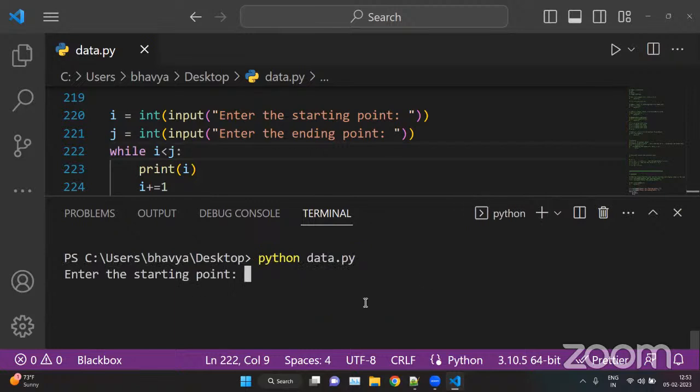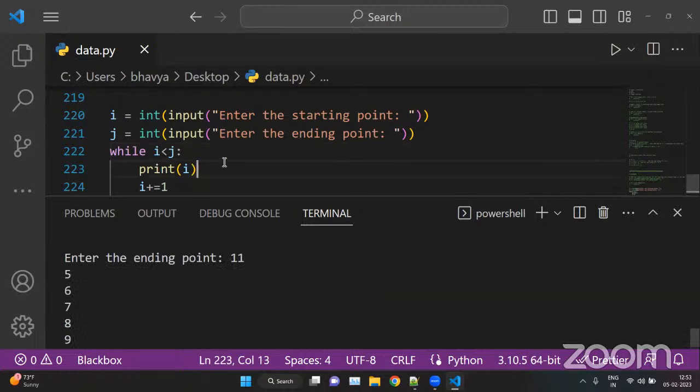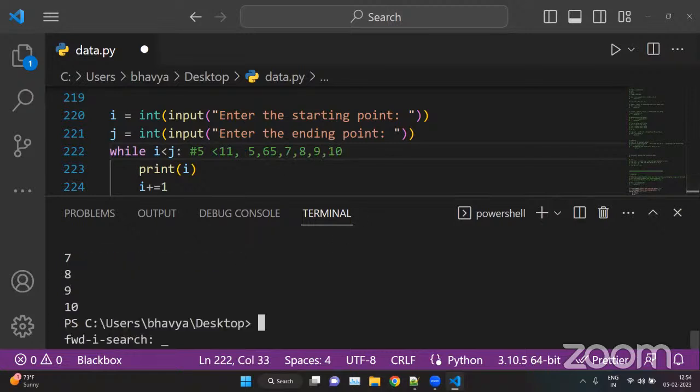Starting point, let's say 5, ending point 11. So that is 10, because we are checking the condition whether i is less than j or not. The i value is 5 and we're checking for less than j. j is your stopping value and the value of j is 11. So the answer is 5, 6, 7, 8, 9, and 10. Okay, so this is how we can use the values.